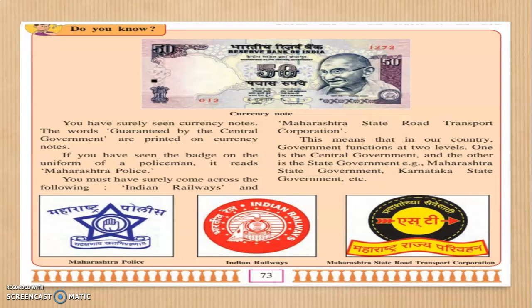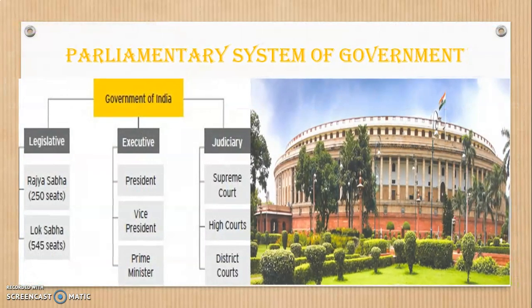So let us understand now more in detail how this administration has been carried out. For the smooth functioning of administration, our country follows the parliamentary system of government. Now the picture right in front of you is the Parliament House of India. The way we have the White House in America, we have the Parliament House or the Rashtrapati Bhavan of India in New Delhi. Now the parliamentary system of government, how does it work?